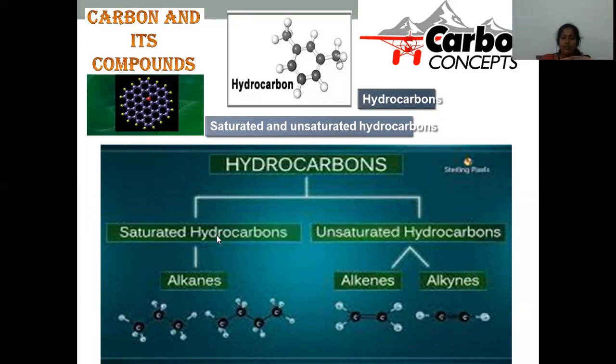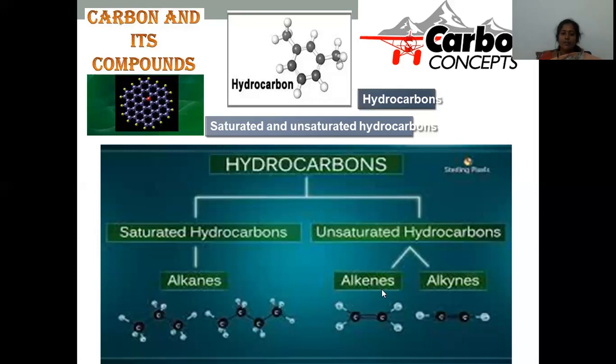Only sigma bonds exclusively present, those are regarded as saturated. Unsaturated is nothing but either a double or triple bond will be there within the compound. Those are called unsaturated compounds. Saturated compound, the best example is alkane. You may go with methane, ethane, propane, butane, pentane, hexane, heptane, octane, nonane, decane. These are the 1 to 10 alkanes with carbon-carbon single bonds.